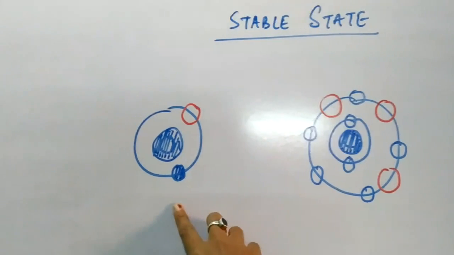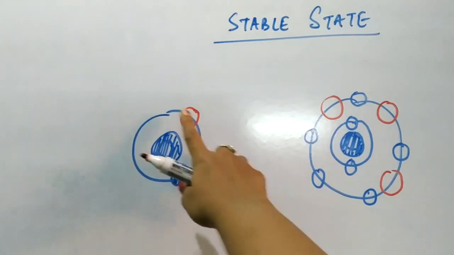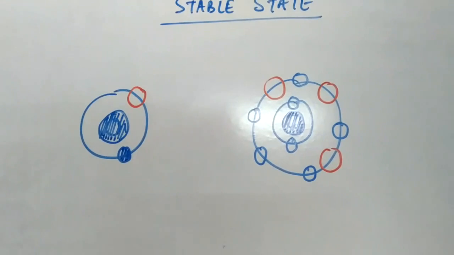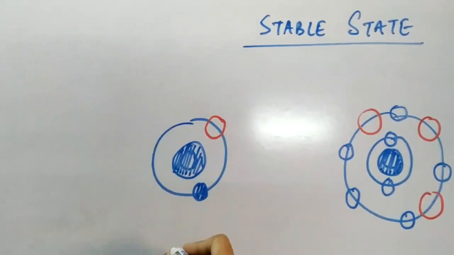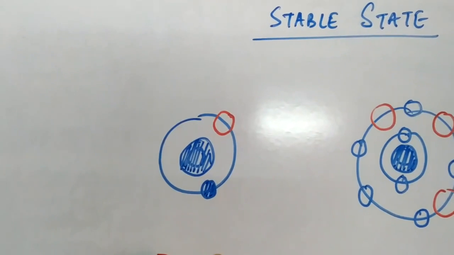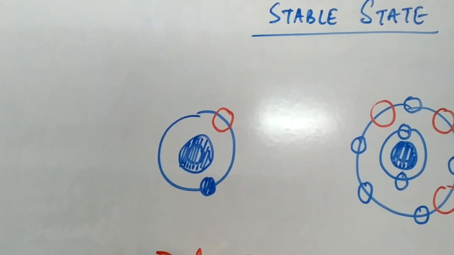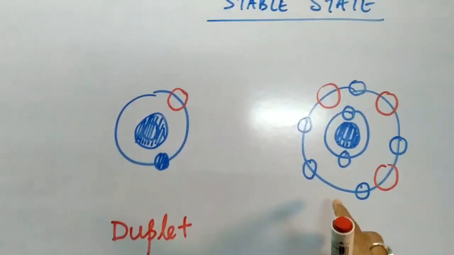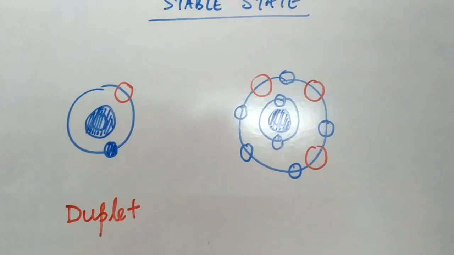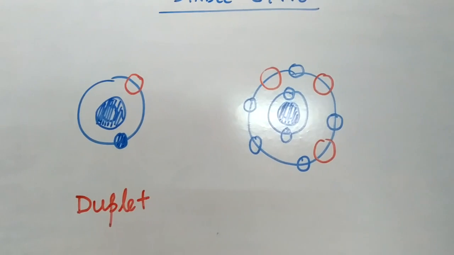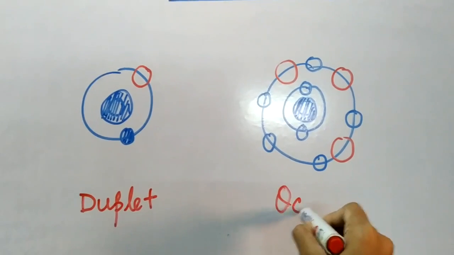Now this one, where we see only one orbit and only two electrons revolving around this orbit, this stable state is known as the duplet state, and the state where there are 8 electrons in the last shell is known as the octet state.